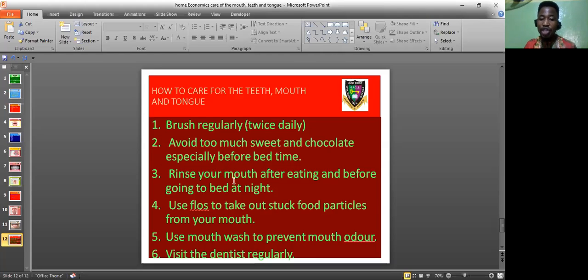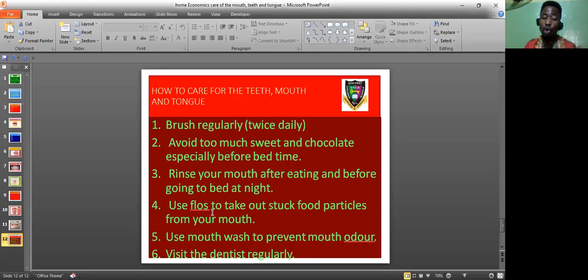Number 3, rinse your mouth after eating and before going to bed at night. When you eat, rinse your mouth. Take some quantity of water in your mouth and gargle it and spit out the water. This enables the undigested food particles or food particles that are stuck in your mouth to be washed out. And at night, like I said, make sure you brush before going to bed.